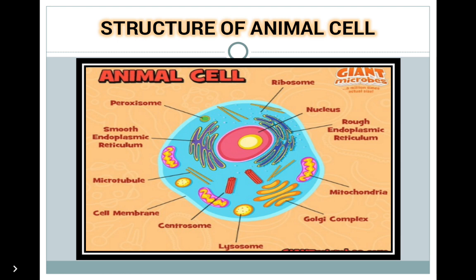Golgi apparatus, also called Golgi complex or Golgi bodies. It is made up of many flattened stacked sac-like structures located near the nucleus, and it is responsible for packaging, modifying and transporting proteins and fats to different parts of the cell. They are more in number in plant cells, and they also synthesize lysosomes.